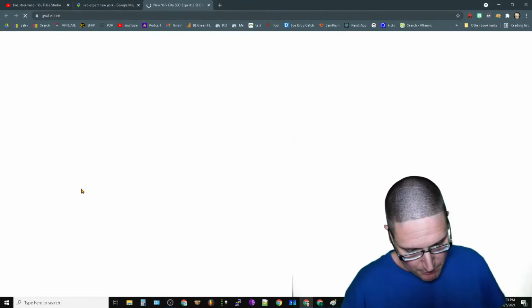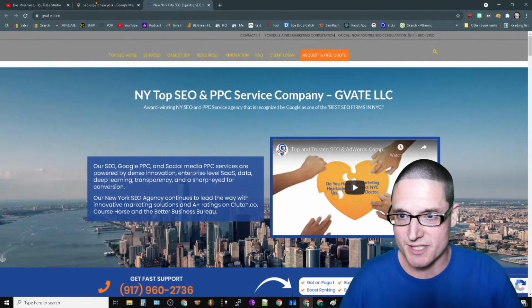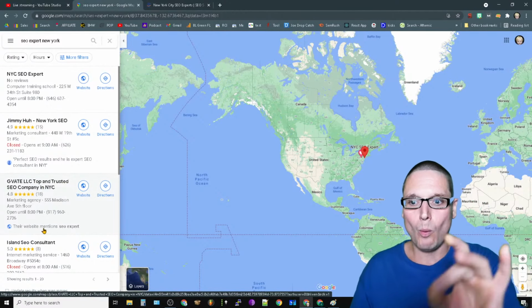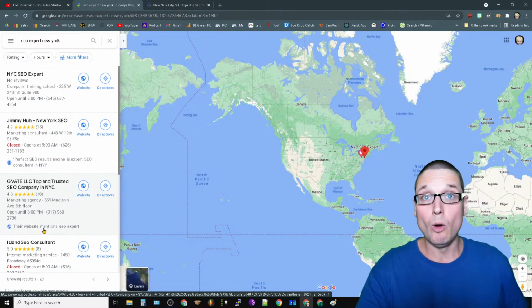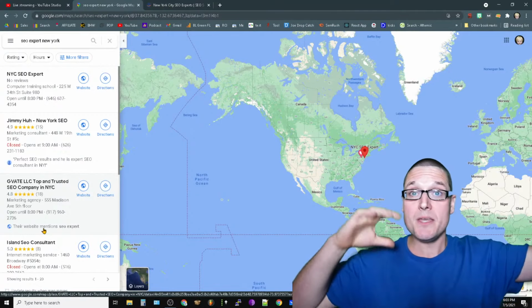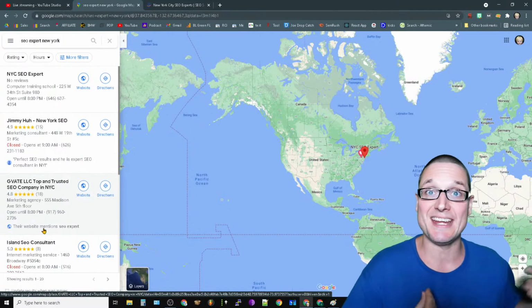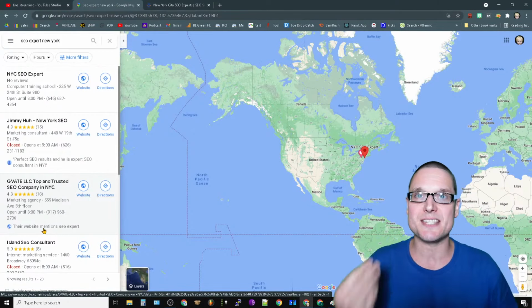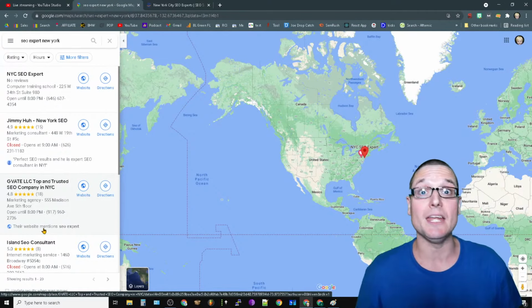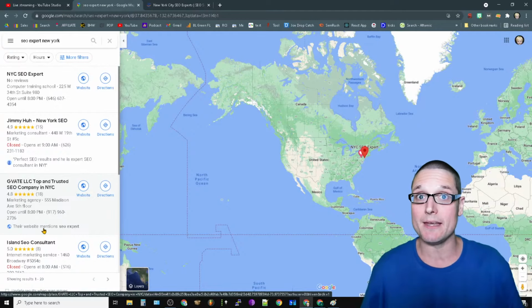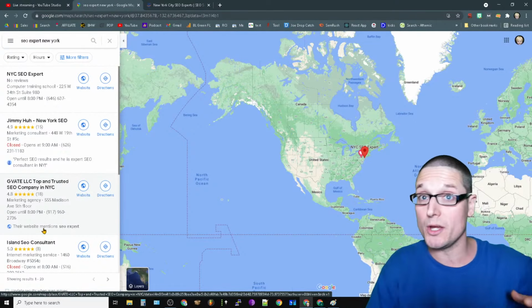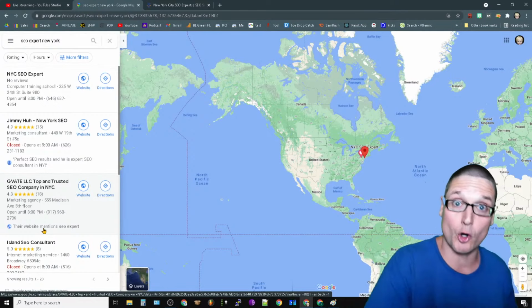So as we come into here, I want you to see this. The website mentions. As you can see here, GVate, the website mentions SEO Expert. Now, generally most of the common knowledge online is that it's performed within the heading tags. And they're right. A lot of times it's inside the heading tags, but more so what I've found out is it's either in the heading tags, in the body, or it could also be inside of an embed. So this further concludes that Google is certainly reading the details from within an embed, which we already knew, but it also transfers into Maps.